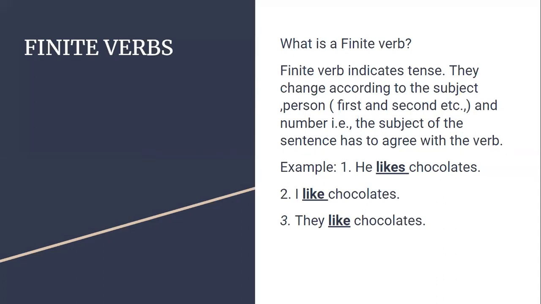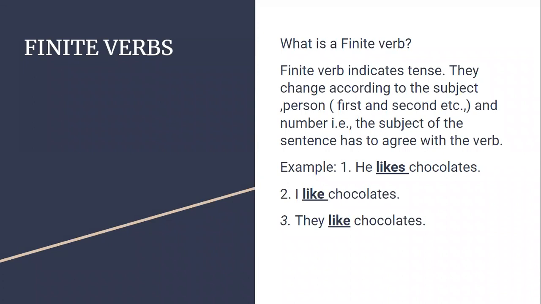Now these finite verbs change according to the subject or the person. What is subject and person? Person is first person, second person, and third person. When I talk about myself, I call it first person. When I talk about a person who is in front of me, I call it second person. When I'm talking about somebody else, I call it third person.